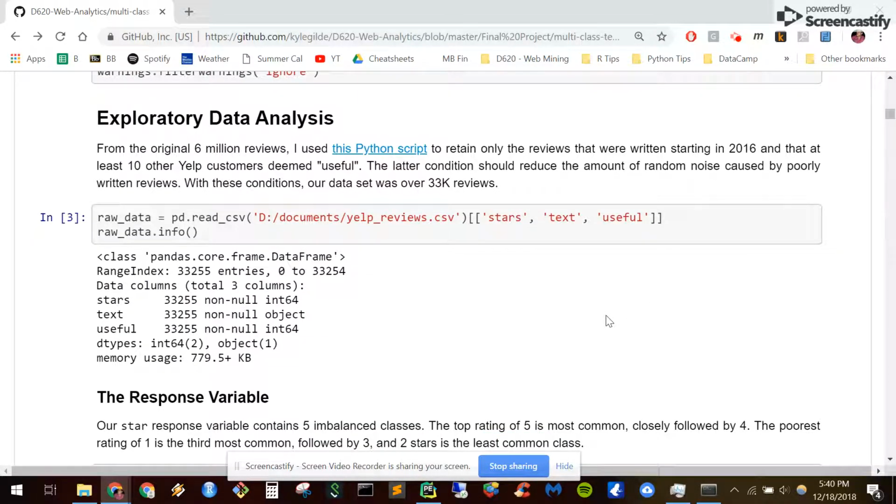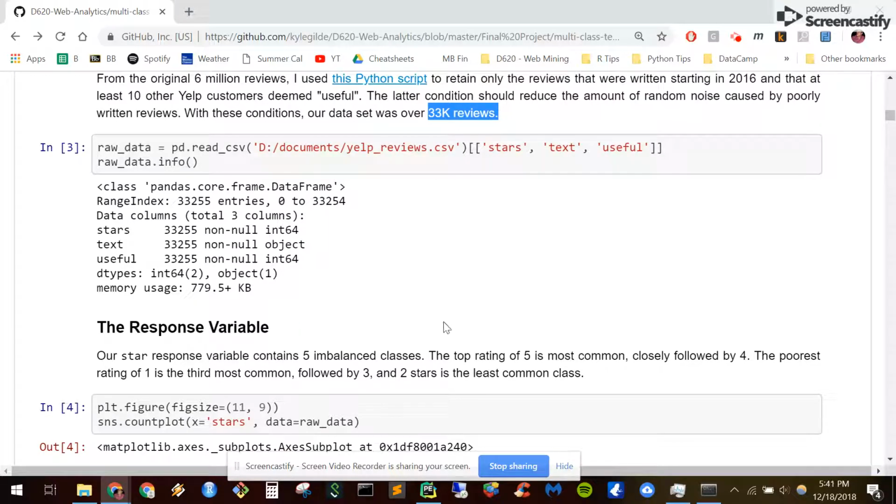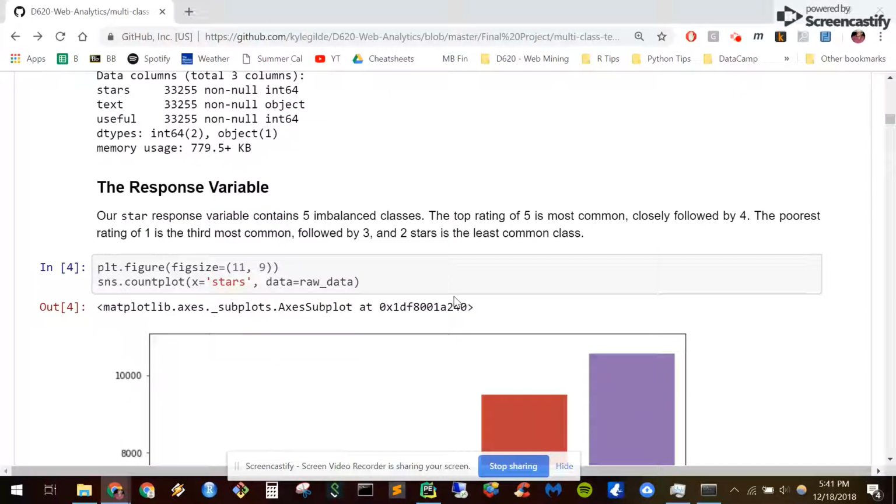So in the original review dataset, there were 6 million reviews. But I decided to cut down on some of the noise by filtering to only the reviews where at least 10 other Yelp customers have deemed the review being useful. And that left us with 33,000 reviews for our analysis.